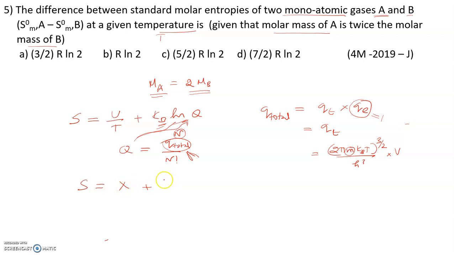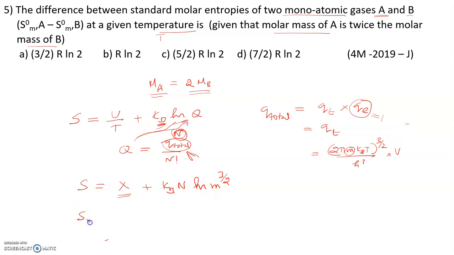Therefore the only mass term that will exist is with Kb. So here we have Kb into n into ln m power 3 by 2. Except mass, all other terms become constant, and those constants are combined together and kept as x. This is the general expression for entropy.